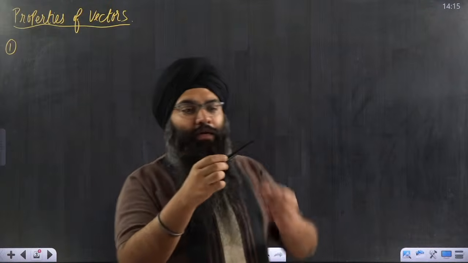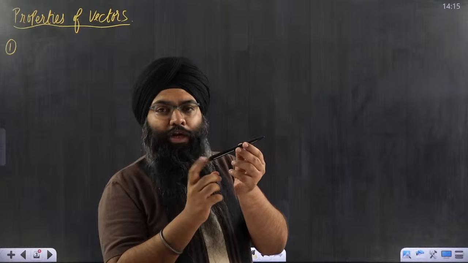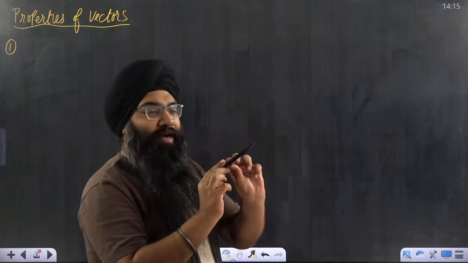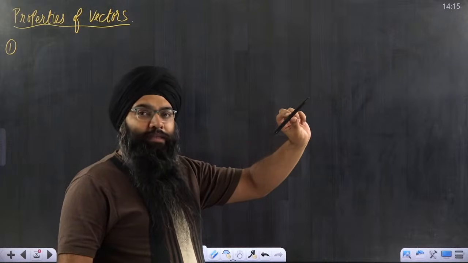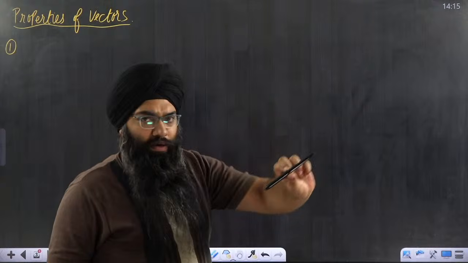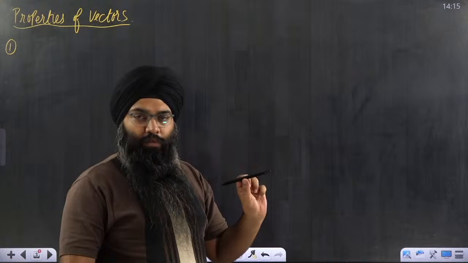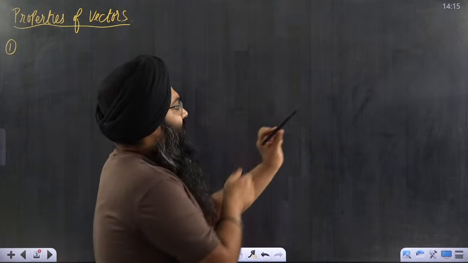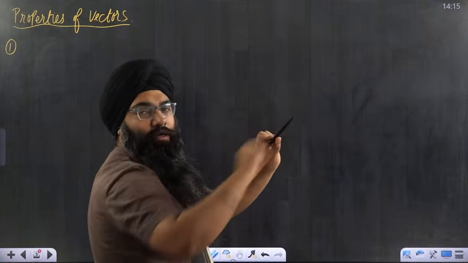Suppose you have a vector, let us suppose this is the head of that vector and this is the tail of the vector. Suppose you have a vector in space. This particular vector in space can be shifted parallelly without changing its orientation. That means suppose there is a vector here and I want to take this vector to this point.